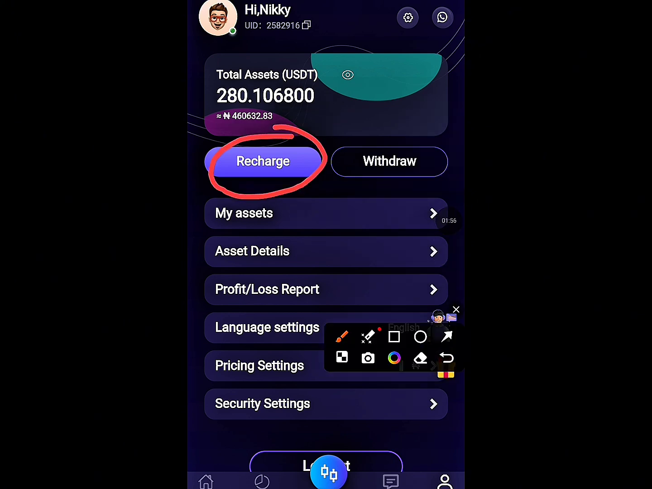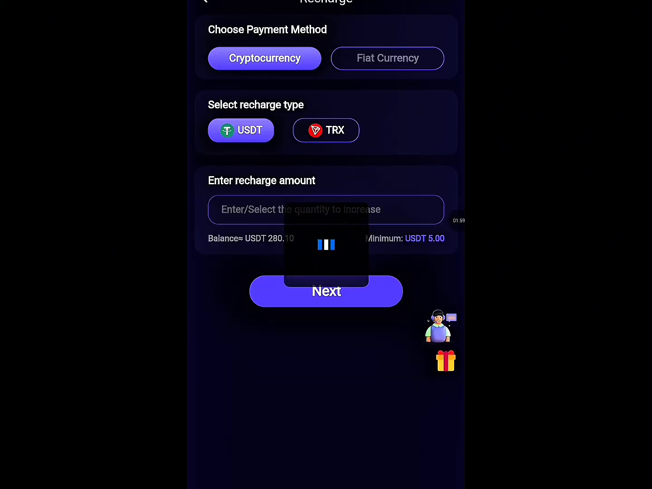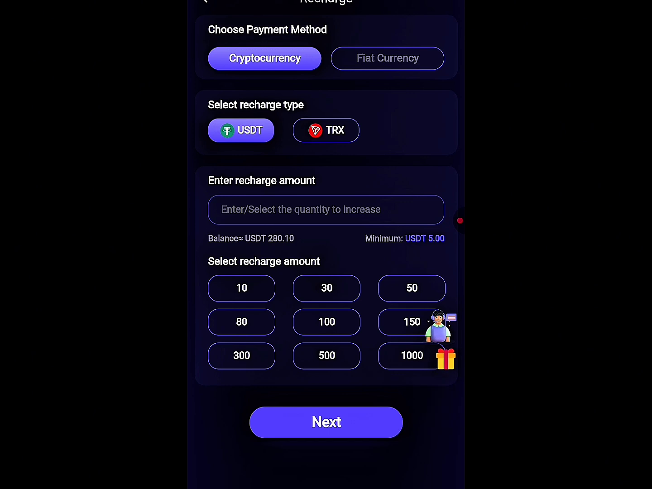So let's say you want to recharge. You click this recharge here. Then you can use USDT to recharge. You can use your local currency to recharge. If you want to use USDT, you can see that USDT is already on default. You can also use Tron. Minimum recharge is $5. You understand? Minimum recharge is $5. You get?